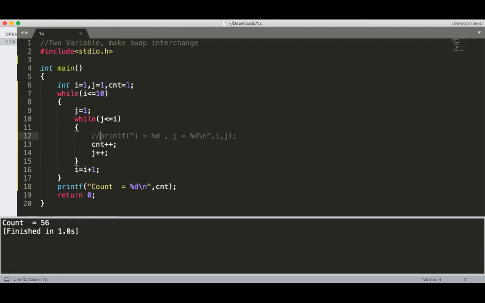Not 56. So when can we use that formula? 55 times. When is that formula used? If you know that there is a fixed number of iterations for the inner loop. Here the inner loop will definitely execute 5 times. Every iteration, the inner loop will execute 5 times. But how many times the outer loop? 10 times. So 10 multiplied by 5, so it will execute 50 times.